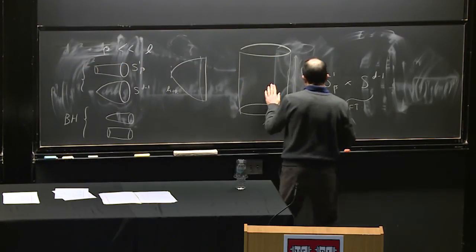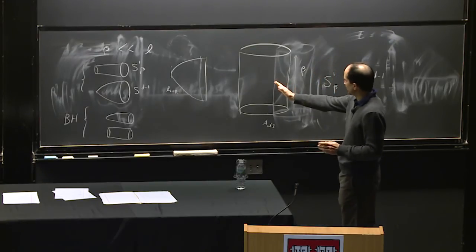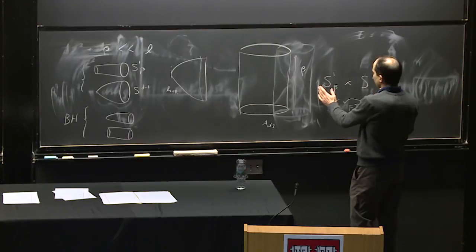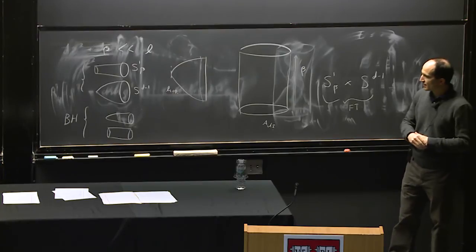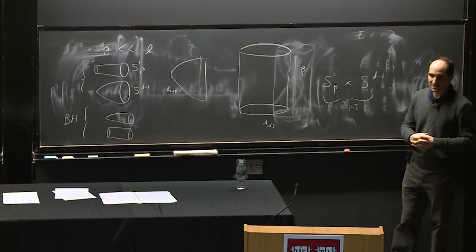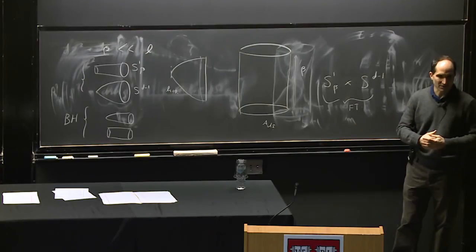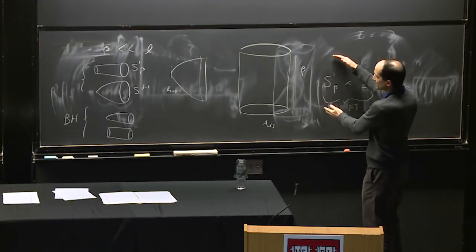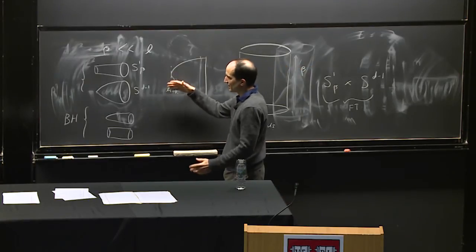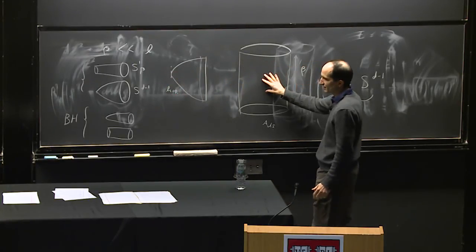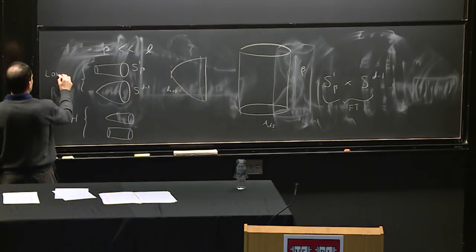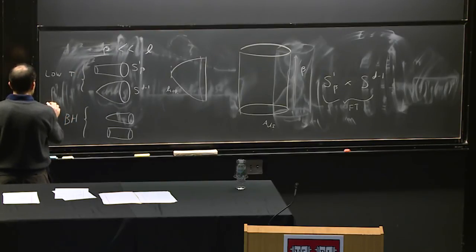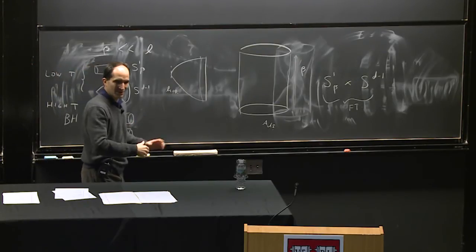So we have these two different possibilities, and you can say, well, what is the right configuration for describing this finite temperature situation in field theory? And the answer is that it's both. So we should really sum over both configurations, and depending on the temperature, one will be dominant. For example, this one dominates at low temperatures, and this one dominates at high temperatures. So this is an example where we can have this topology change in the dominant configuration.